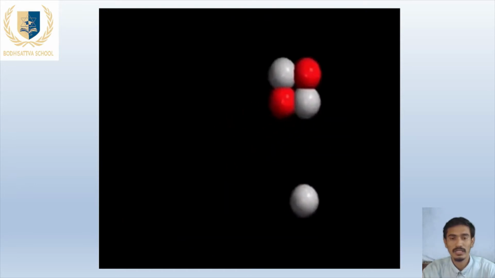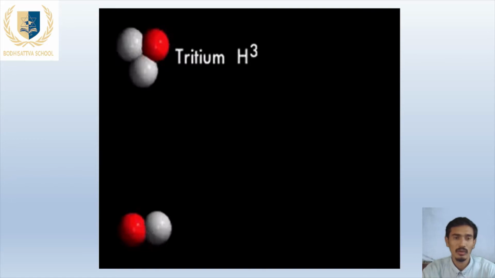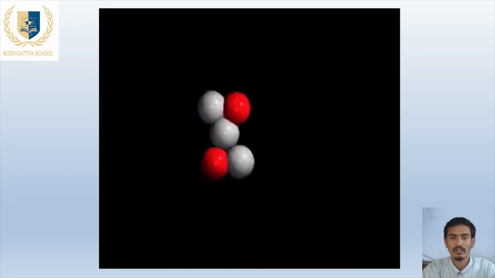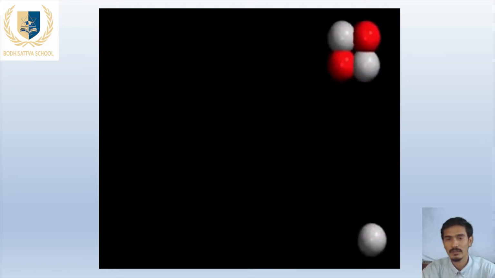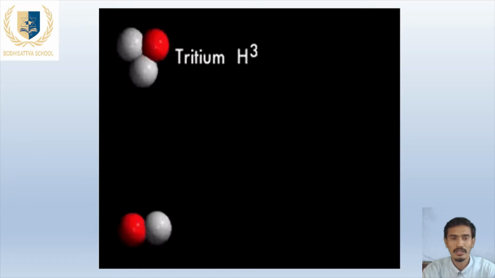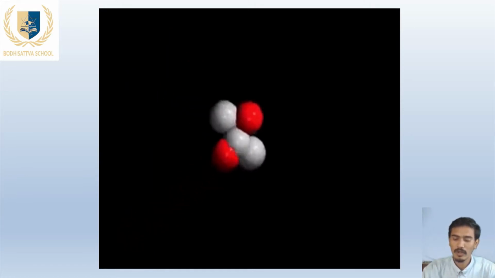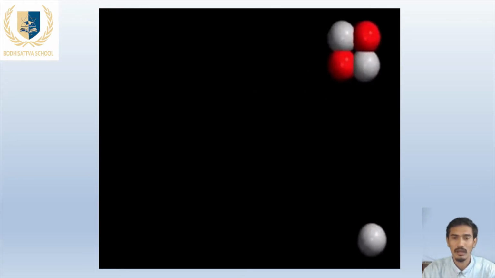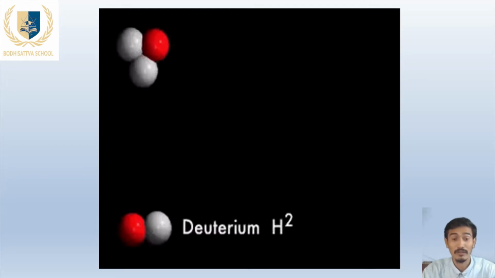Fusion means to fuse together to become one. We can see the tritium here and the deuterium here. They are going to fuse together to form helium and one extra neutron. This produces a huge amount of energy, and this happens in the sun and other stars, but is not possible on the earth.